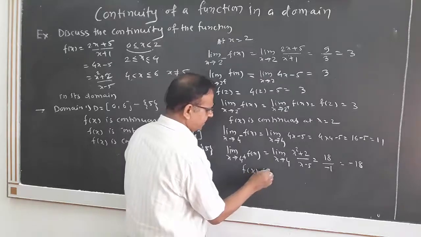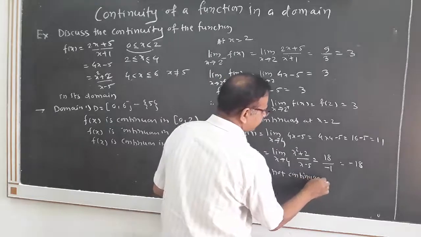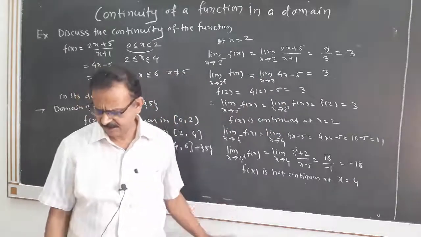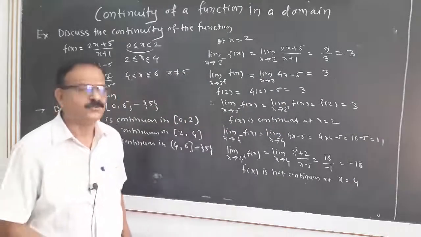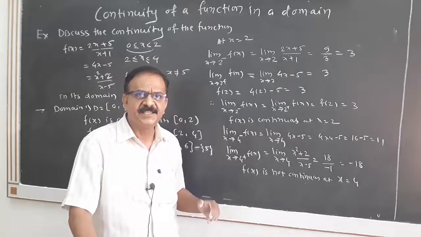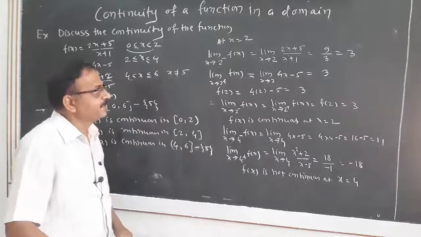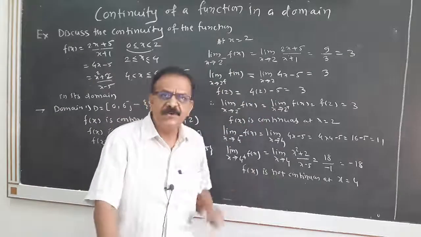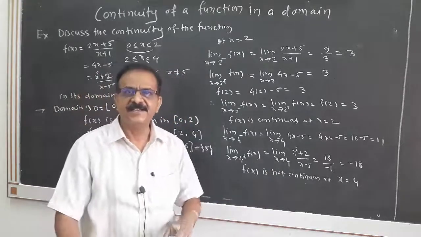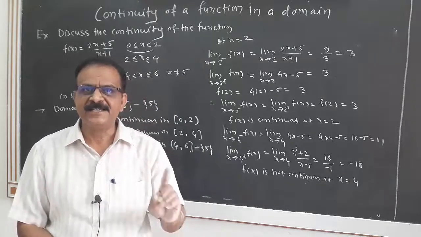Therefore, f(x) is not continuous at x equal to 4. Why? Right hand limit is not equal to left hand limit. Now, from this overall, we can say that f(x) is continuous in all the intervals. f(x) is continuous at x equal to 2. Only at x equal to 4 it is not continuous. Therefore, f(x) is continuous everywhere in the domain except at x equal to 4.